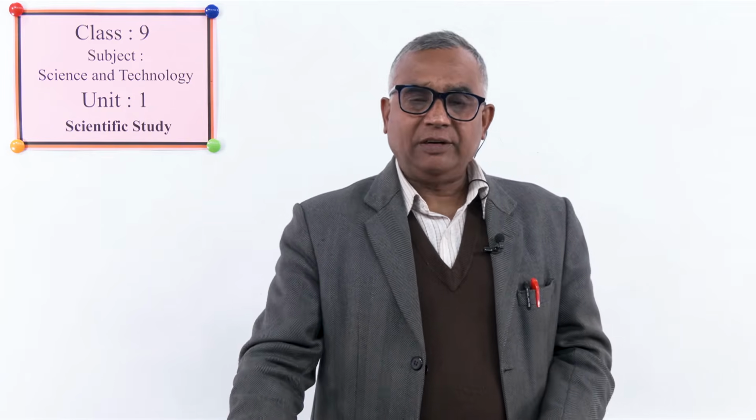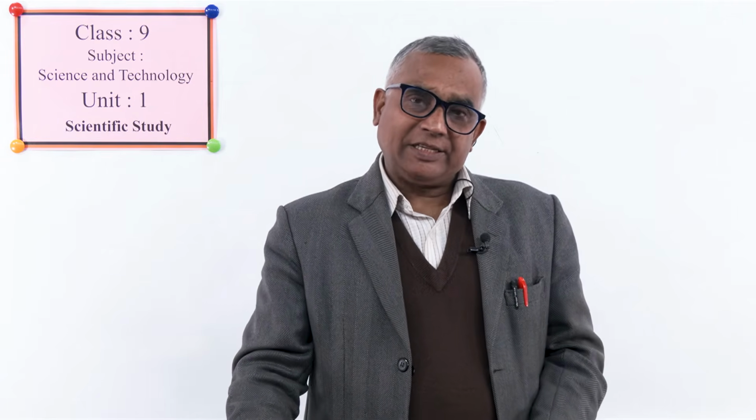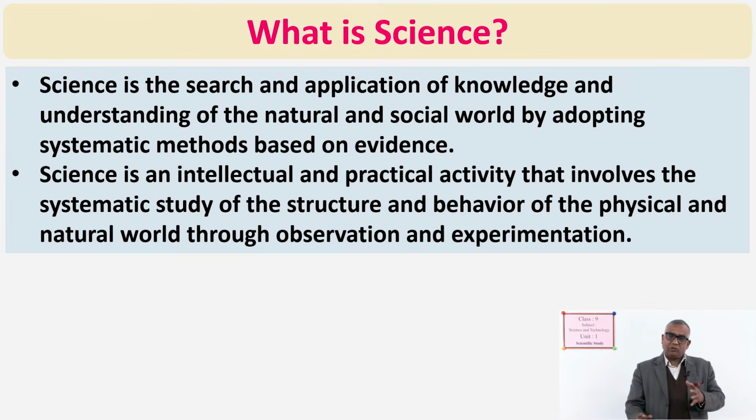Okay, you have written. Now, look here, what is science then? Here 2 points are given. Science is the search and application of knowledge and understanding of the natural and social world. Look, two things are here, natural world and social world, by adopting systematic methods based on evidences. So, science needs evidence. Without evidence, there is no science. And there are some other processes also about which we will discuss later.